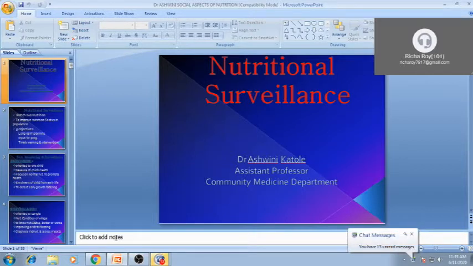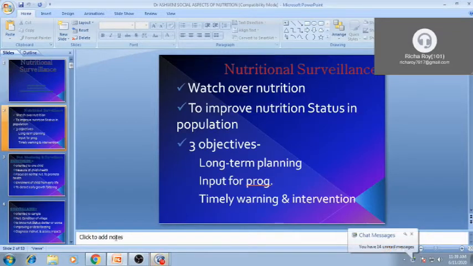So, what is surveillance? First, we will see what surveillance is. Surveillance is continuous scrutiny of certain diseases in a certain geographic area, so that we can find out what the basic problem in that area is, what the exact problem is, and what the incidence and prevalence of any disease or problem in that area is.